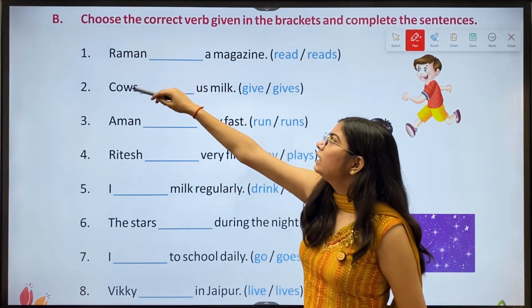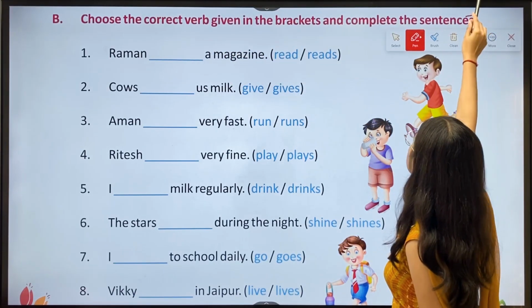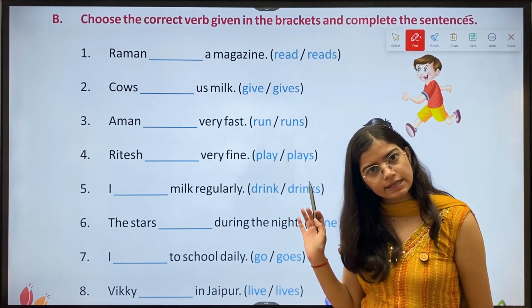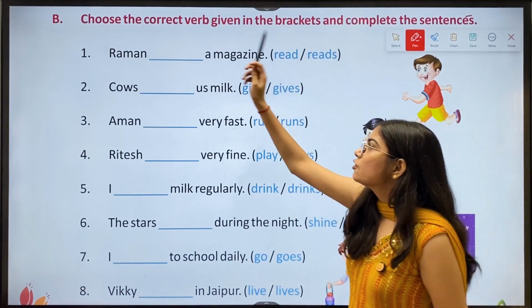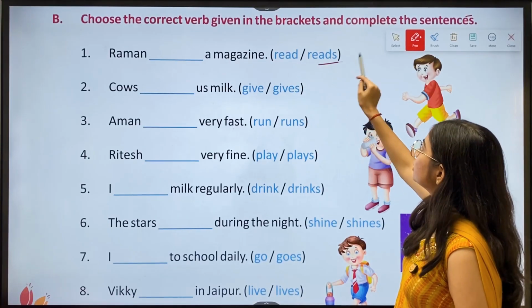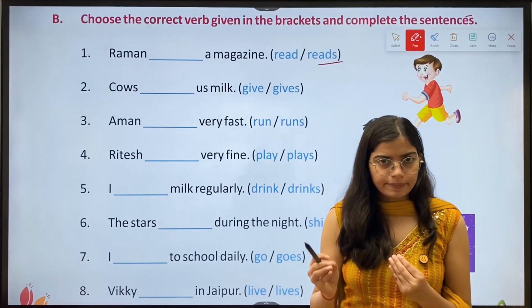Then we have B, choose the correct verb given in the brackets and complete the sentences. So we have to choose the correct verb and complete the sentences. Let's do it. First, Raman dash a magazine, reads. Now, there is a rule to remember.